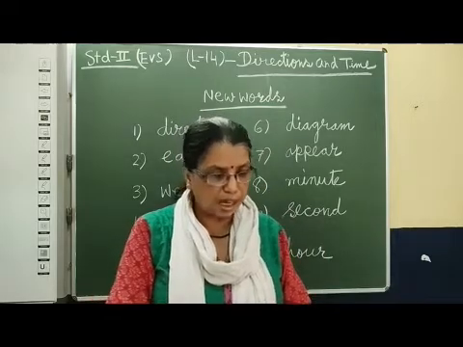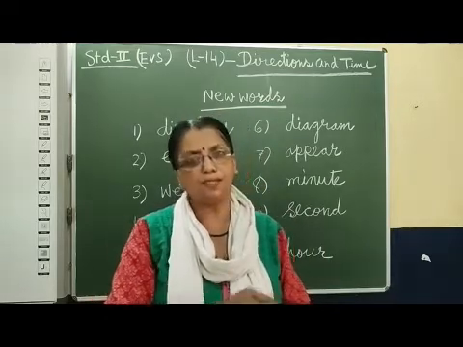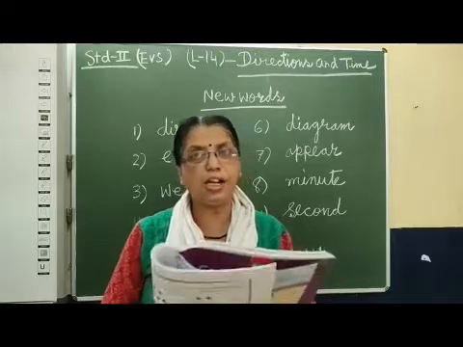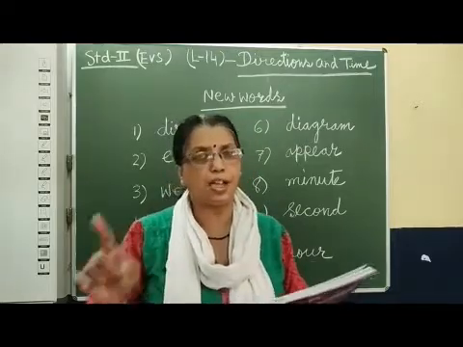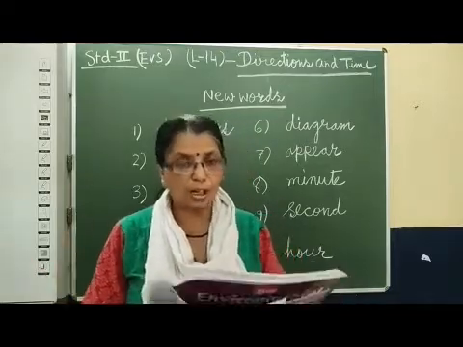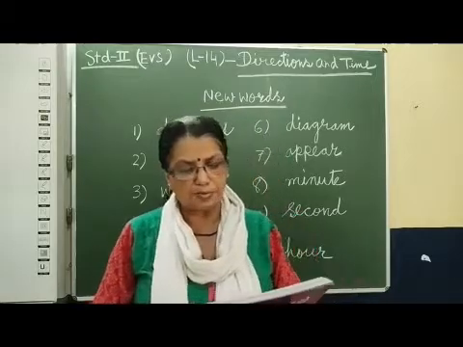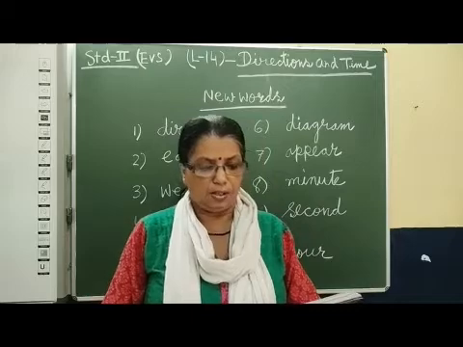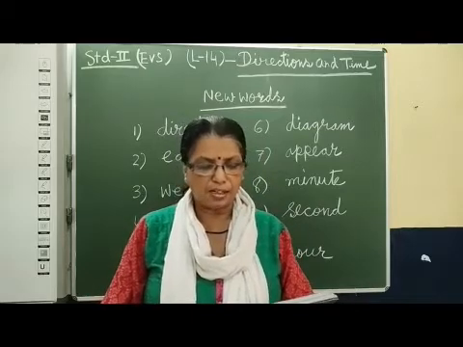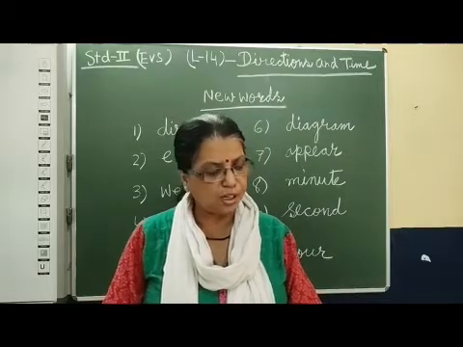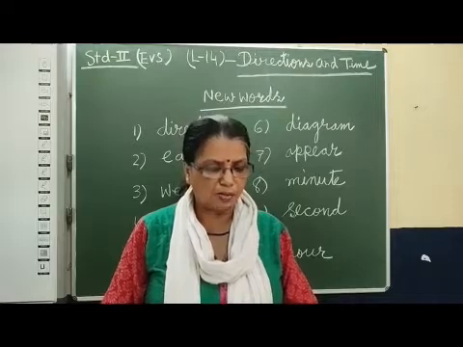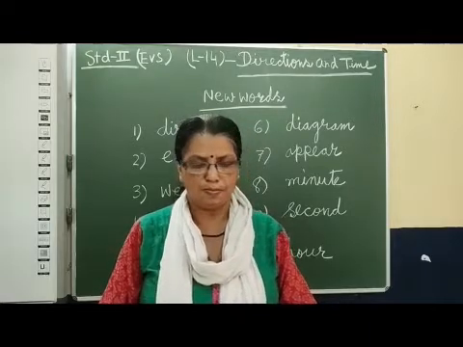That means when the time portion comes, I will explain about minute, hour and second. Now let me complete the reading. There are 60 minutes in an hour and 60 seconds in 1 minute. We use a clock or a watch to check the time.